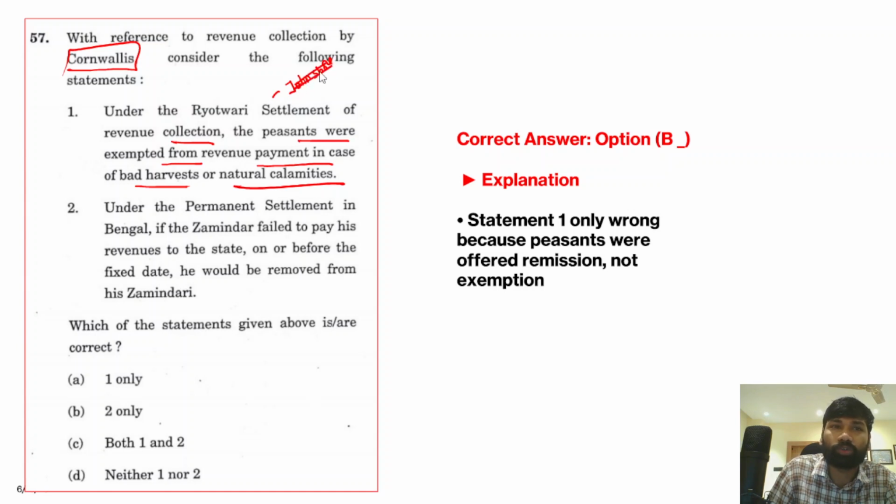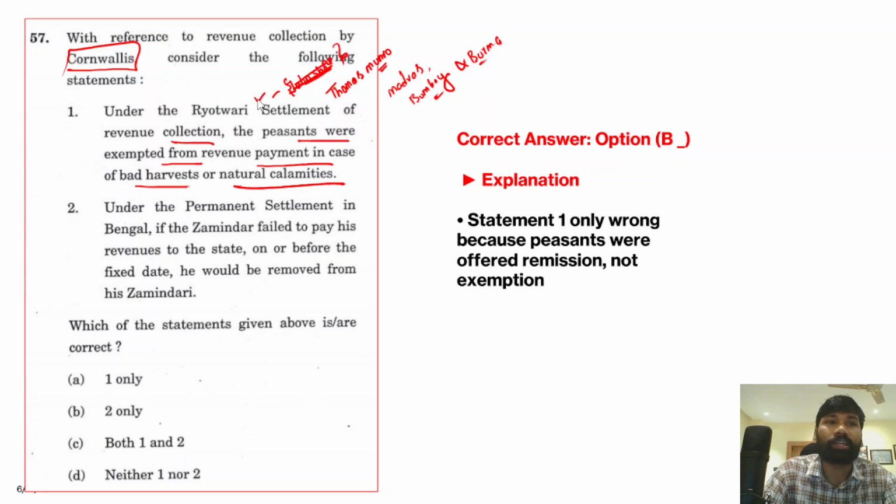Sorry, not John Shore, I'm wrong. It is not John Shore. Rather, it was Thomas Munro. Right, Thomas Munro was the person who introduced this Raitwari system in Madras Presidency, Bombay Presidency, Assam and Burma. So these were the areas in which the Raitwari settlement of revenue collection was introduced by Thomas Munro.